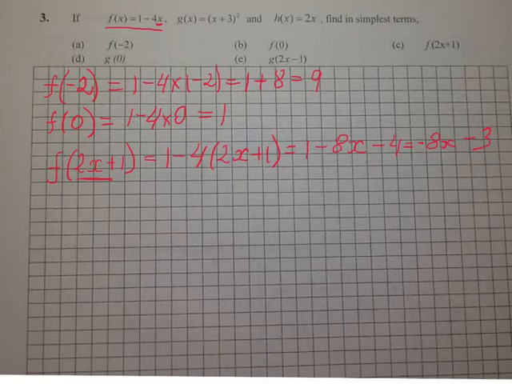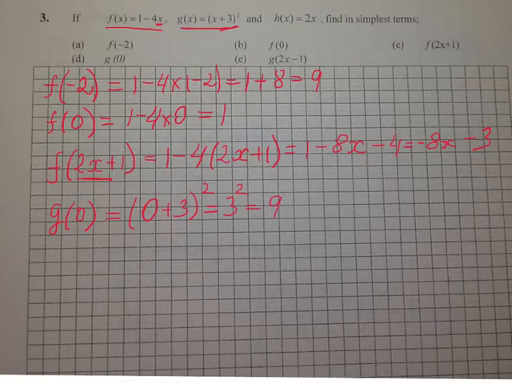Then they ask me to find g of 0. In this case, I will use my g function. And for x, I will just write down 0. So I've got 0 plus 3, squared. And it will give me 3 squared, which is just 9.